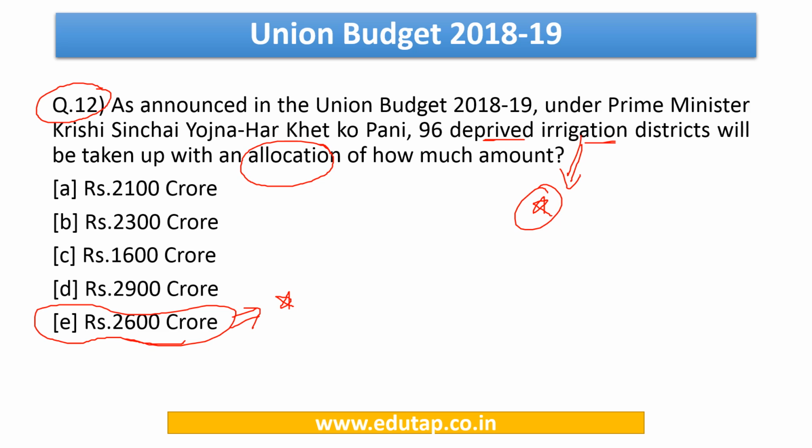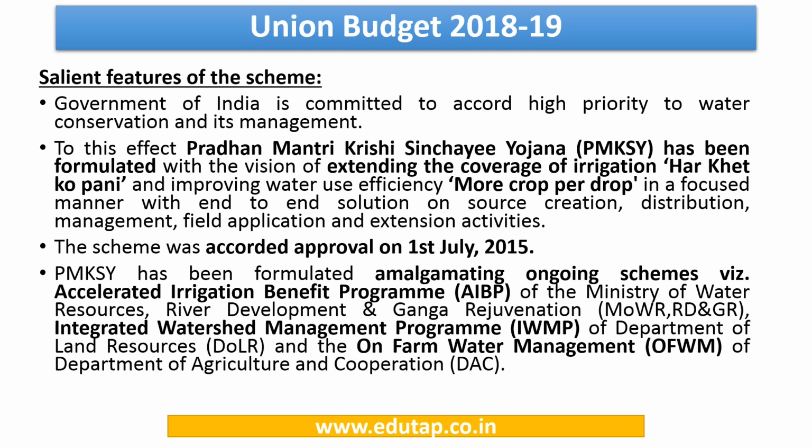Now friends, it is very important for us to know the salient features of this scheme. This is a very important scheme in the agriculture sector, Pradhan Mantri Krishi Sinchai Yojana. We need to know the launch date, that is July 1st, 2015, and this scheme was formulated by amalgamating the ongoing schemes.